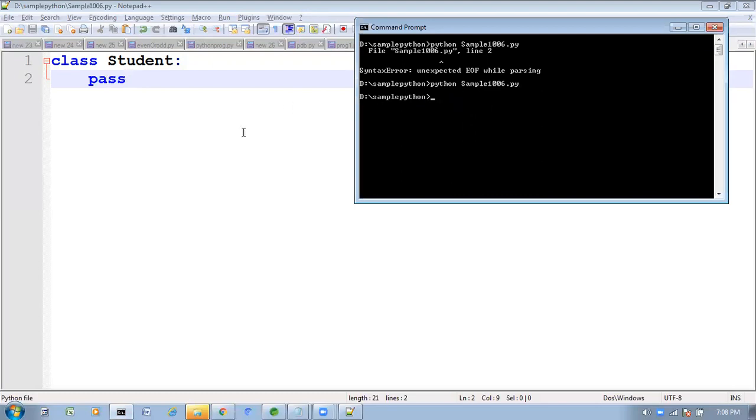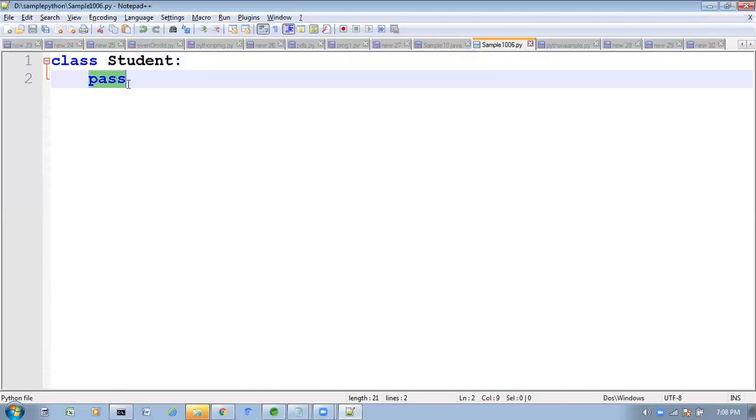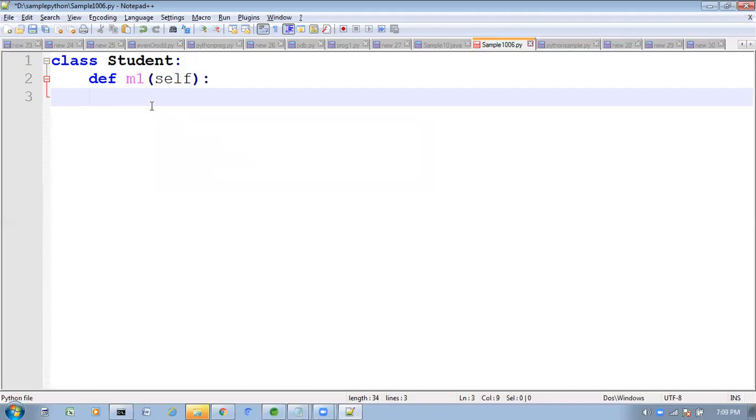Then here, same. Here I am writing one method, def m1, the m1 method, with self. But inside this method, what logic we have to write, I don't know that logic. Then what we have to do? Just take pass. Just take that pass.